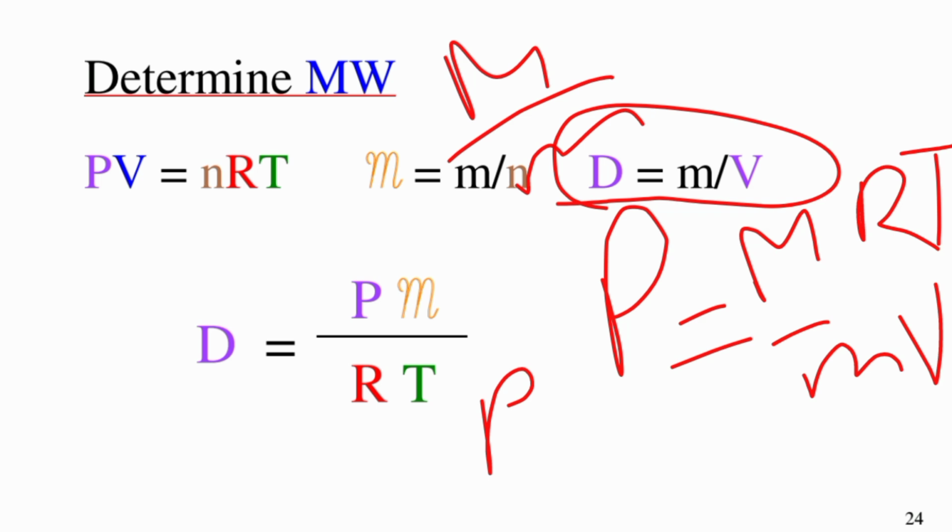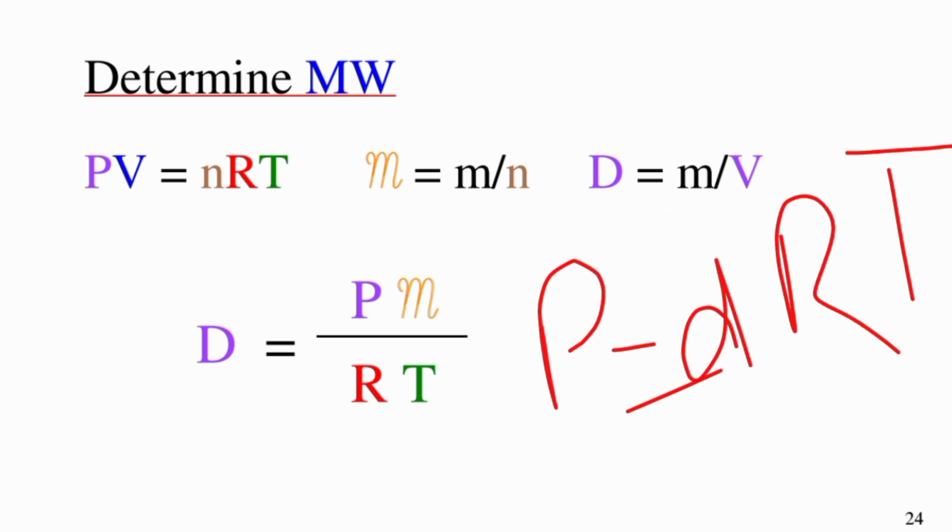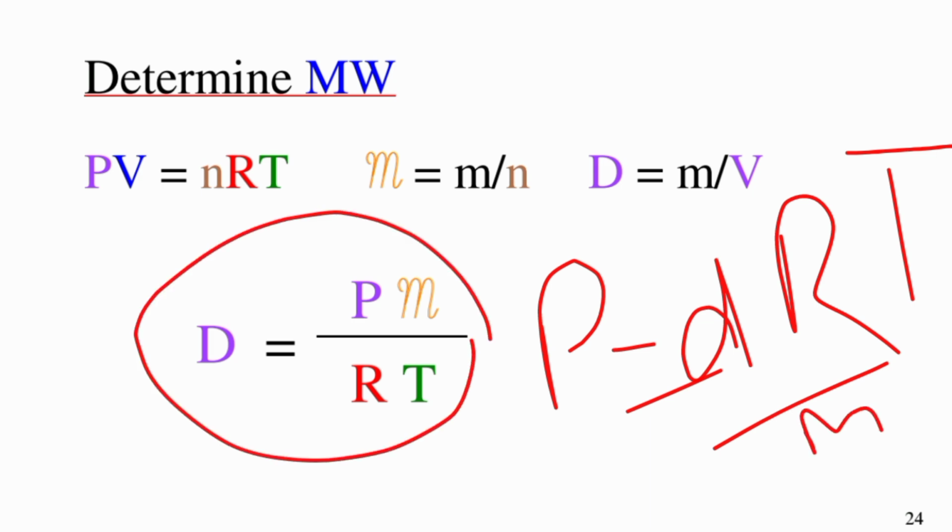This is mass. This is molar mass. Sorry, this is mass. Mass over volume is equal to density. P is equal to density times RT divided by molar mass. So the equation will be like this: density is equal to pressure multiplied by molar mass divided by the general gas constant multiplied by temperature.